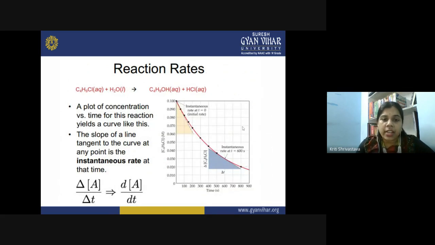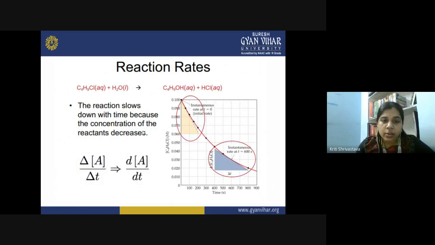So this is a plot of concentration versus time for this reaction, and it yields a curve like this. This is the concentration, this is the time, and once you start plotting it, you can see a clear change in the concentration of the reactant with time, and soon it becomes constant after some time. That shows the attainment of equilibrium. Now, once you plot a graph like this, the slope of the line tangent to the curve at any point is what? It is the instantaneous rate at that time. So it is dA upon dt, represented by this expression.